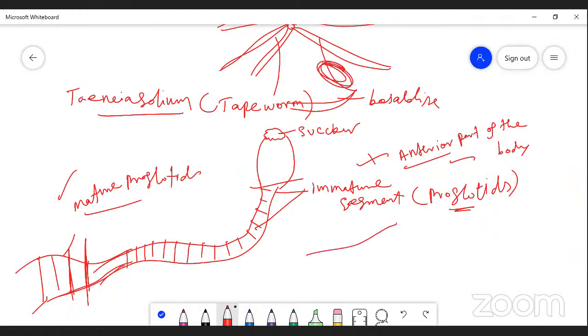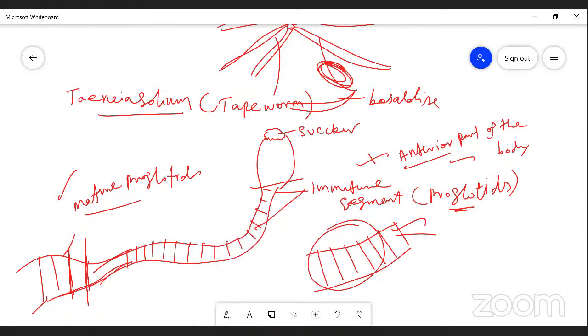In the posterior part of the body, the segments are completely mature. The posterior segments are regularly cut off, either as a single segment or a group of segments, from the parent body. That process is called apolysis.